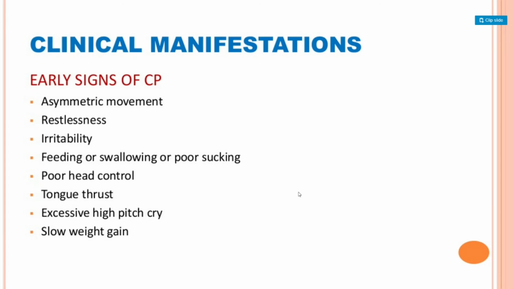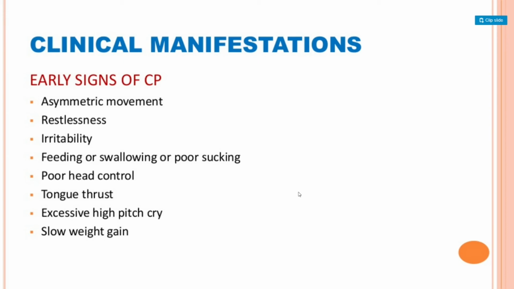If we talk about the clinical manifestations, early signs of cerebral palsy are asymmetric movement, where the coordination is missing actually. The child is restless and irritable. There are feeding problems, swallowing problems and poor sucking while feeding. There is poor head control; according to the age, the child is unable to control their head.